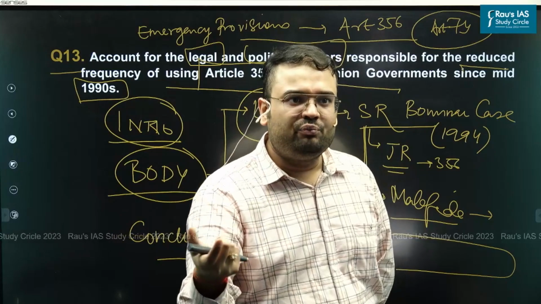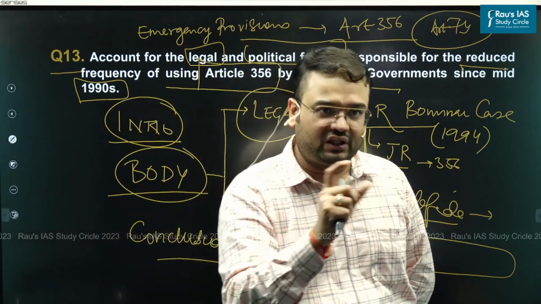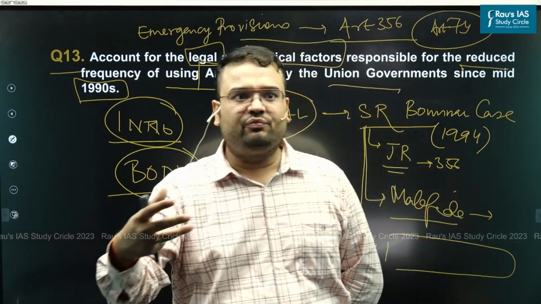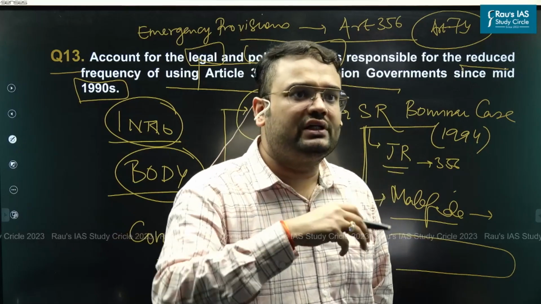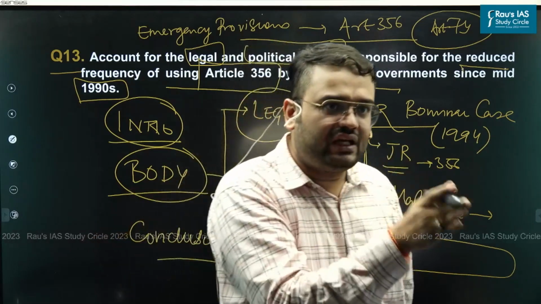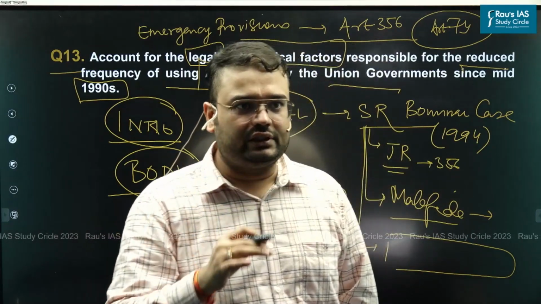That is, people are going to get angry at the union government, something that government would not want. That means expansion of media, more awareness among people, more literacy, more education essentially led to the government now being very careful about the usage of Article 356 on states.